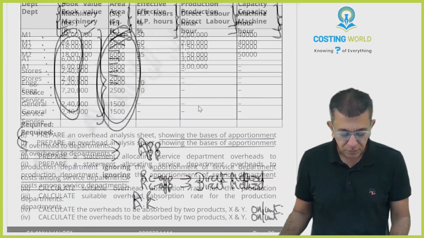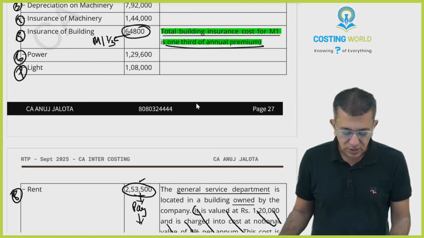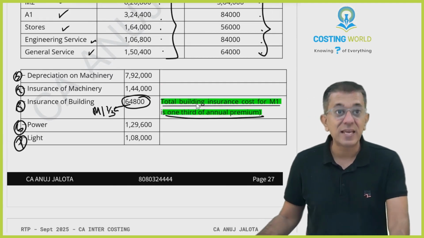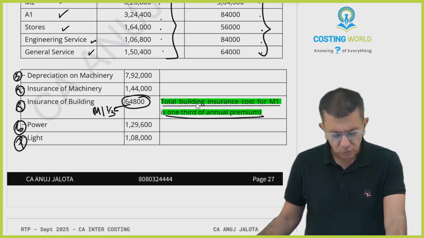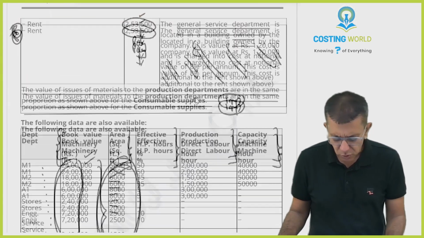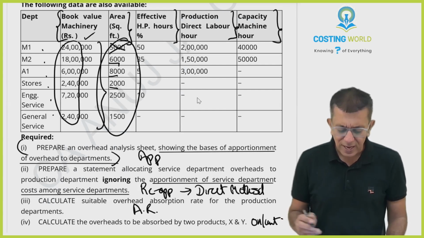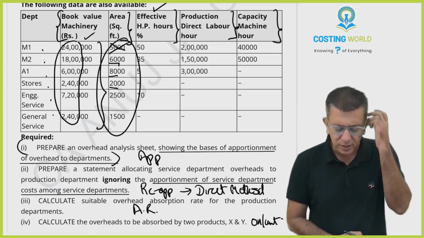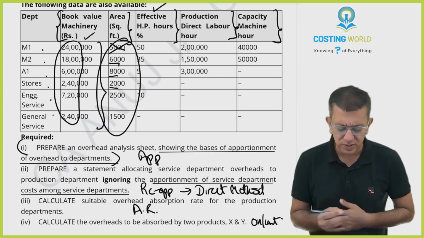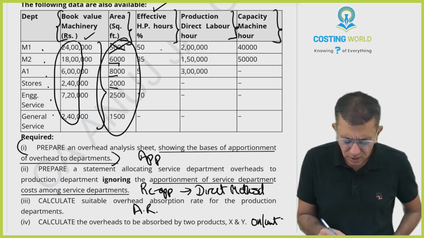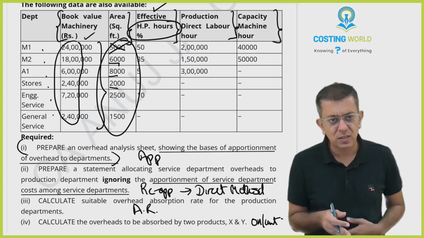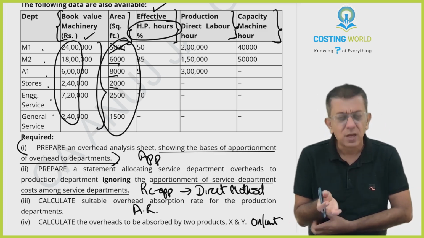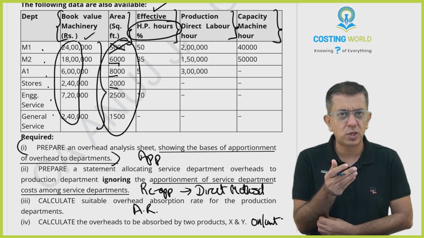Then your next cost is power cost. Is there any adjustment against power cost? No, I don't think so. So power cost you'll be dividing in what ratio, beta? I guess you'll divide that in the effective HP percentage. Directly that percentage is given to you. So horsepower hours are getting used, means power will be measured in horsepower hours.